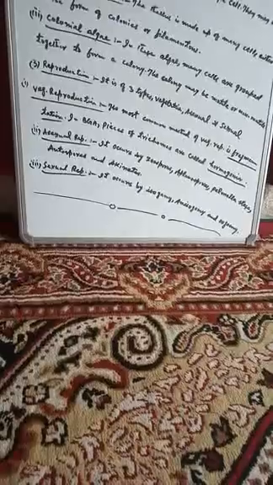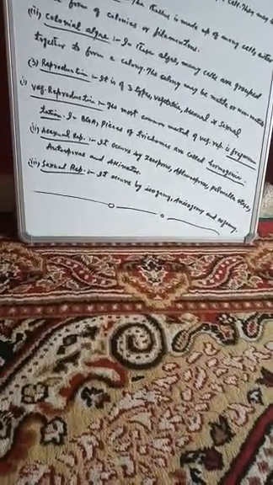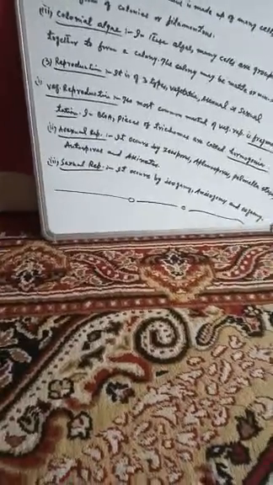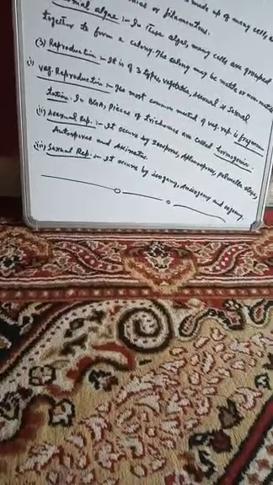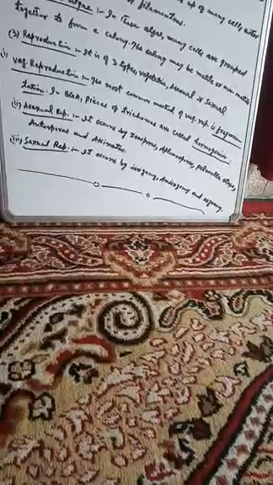Now the third one is the sexual mode of reproduction. The sexual reproduction occurs by three methods. One is isogamy, in which the gametes are of the same size and structure and they fuse to form the new alga. It can occur also by anisogamy. And the third one is oogamy, in which sperm and egg fuse together to form the new alga. So these were the three methods of sexual reproduction, that is isogamy, anisogamy, and oogamy. So these were the salient features of algae, and now we have completed these salient features of algae.